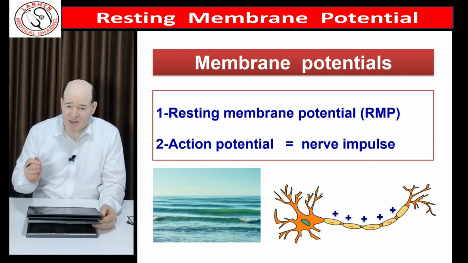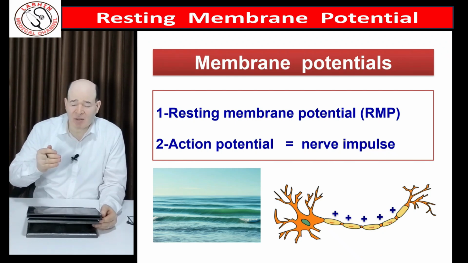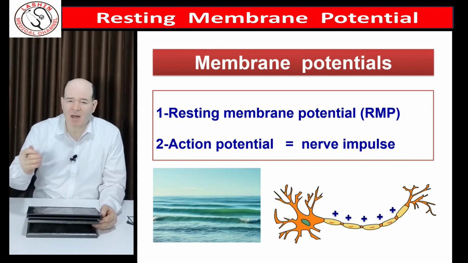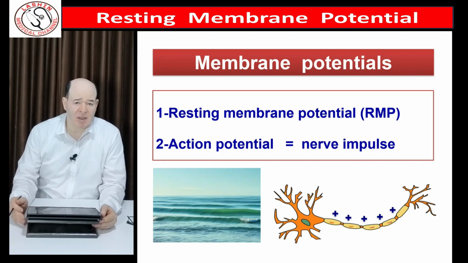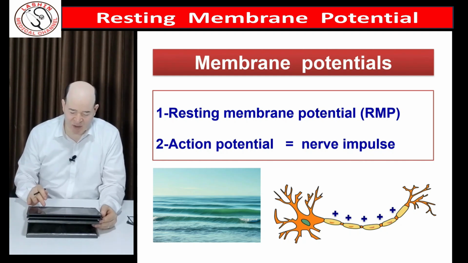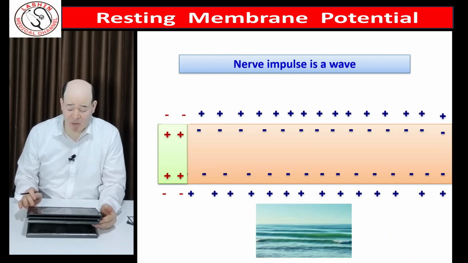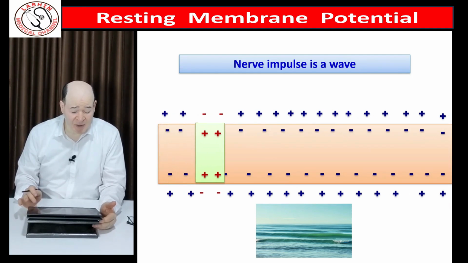We must have the sea all of the time. Waves may come slowly, may come rapidly, may not come at all. Also, we must have resting membrane potential over the cell membrane all the time. Impulses may come rapidly, slowly, may come repeated, or may not come at all. This is the resting membrane potential or the resting state or the polarized state, where the resting potential is present all the time. However, the nerve impulse comes as a wave of depolarization. It may be repeated rapidly, slowly, or it may not come.